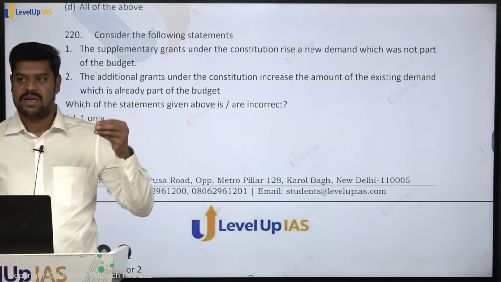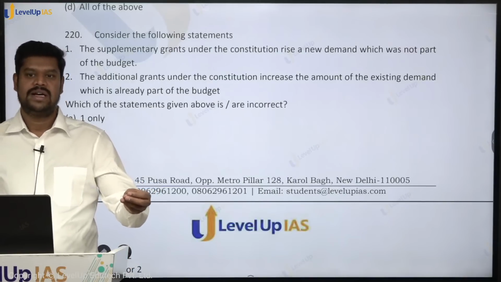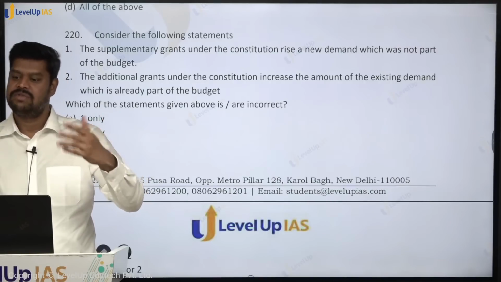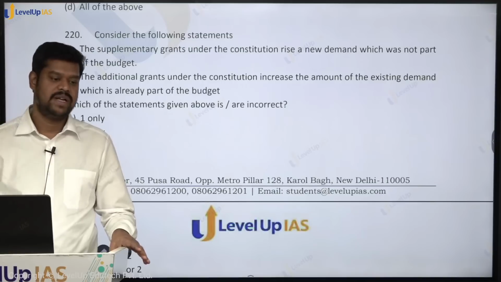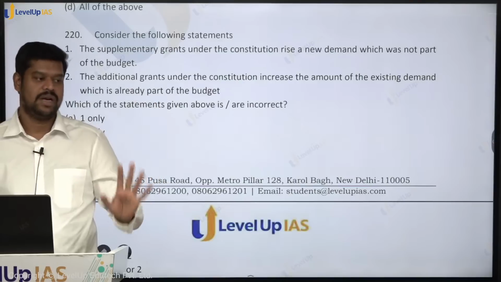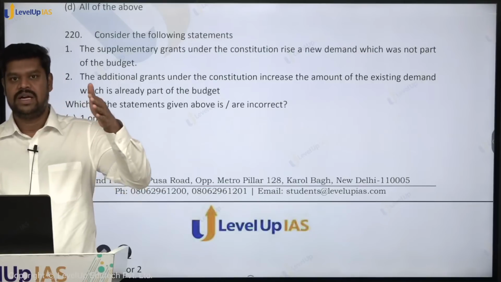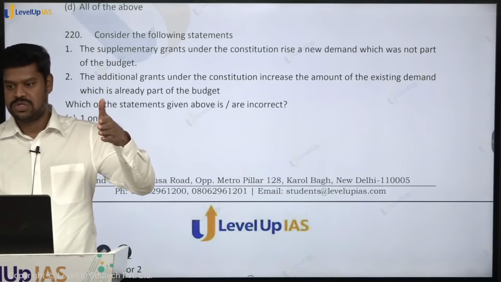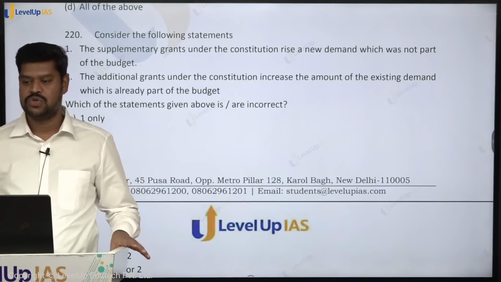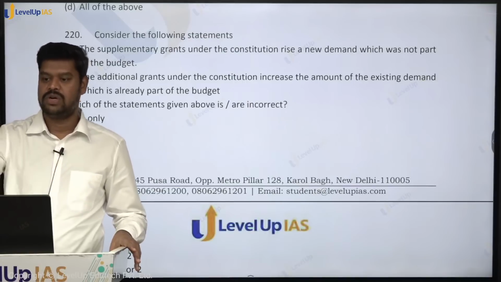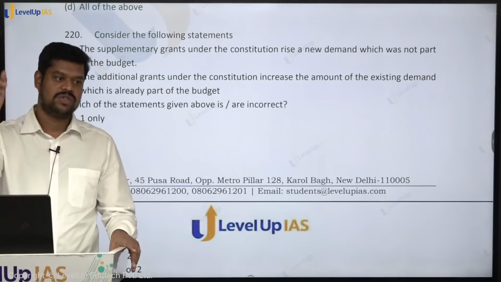Supplementary grant is a grant which is introduced in the Houses of the Parliament, that is in the Lok Sabha, provided that any amount that has been allocated on a specific service is over. That means it is not a new service. For this service, money has already been allocated in the budget, but the amount has been completed, or whatever money is allocated is already spent. Suppose for the entire year they have allocated, let us assume, 10,000 crores, but this 10,000 crore is completed in 10 months. For the next 2 months for that particular service there was no money. So to allocate the money they will introduce what is called a supplementary grant. So supplementary grant is not for a new service, but for a service which is already part of the budget.